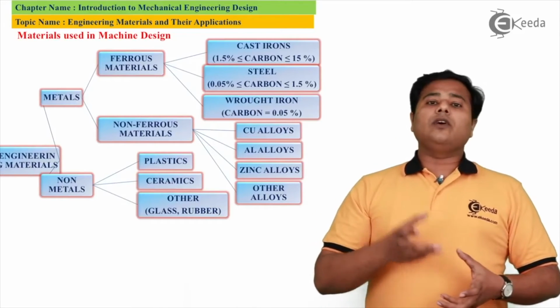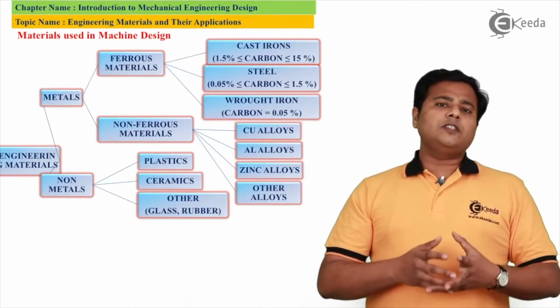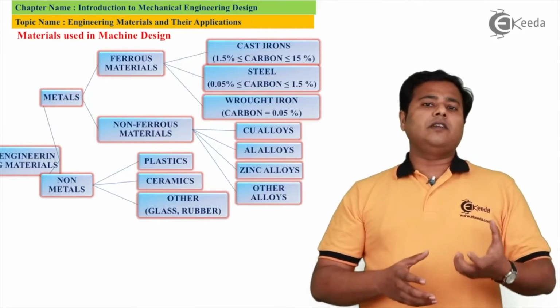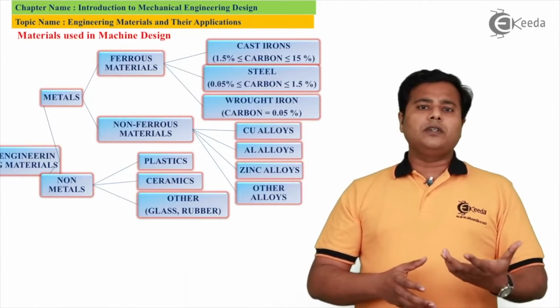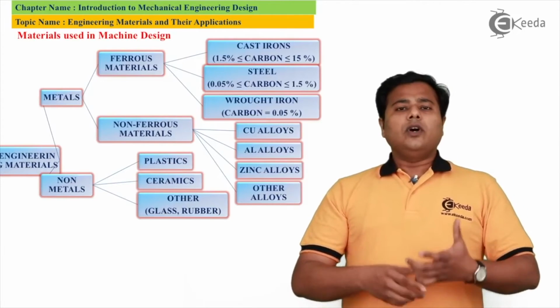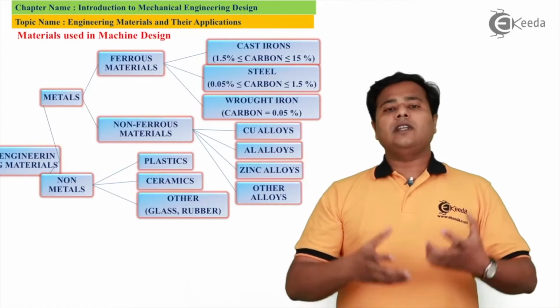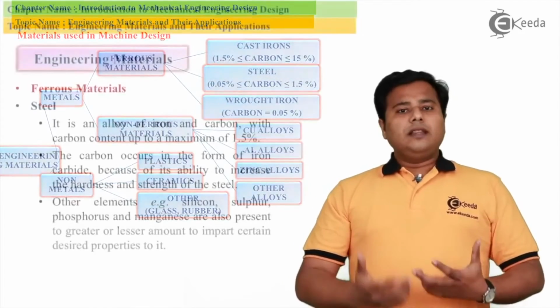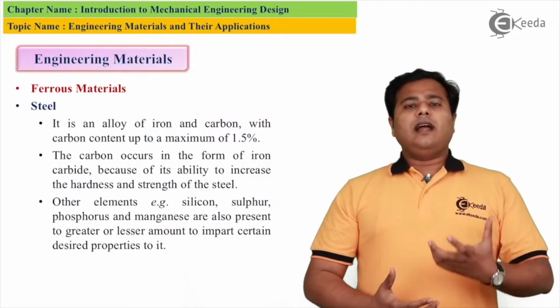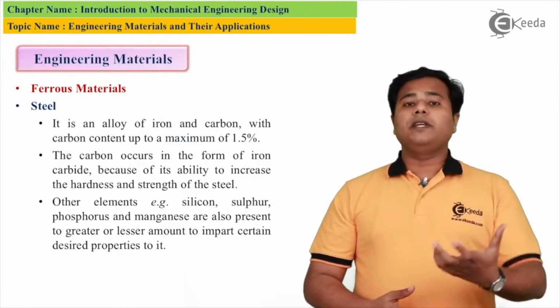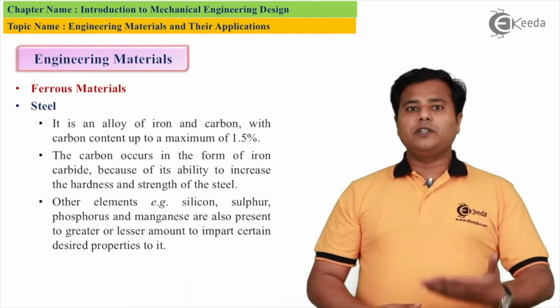Now let us look at non-ferrous materials. Non-ferrous materials are generally alloys, where the main ingredient will be either aluminium, copper, etc. Even silicon you can consider for that matter. All these materials we are going to consider in our numericals and calculation part. As we have said, steel and ferrous materials are going to play the important role in this particular subject.